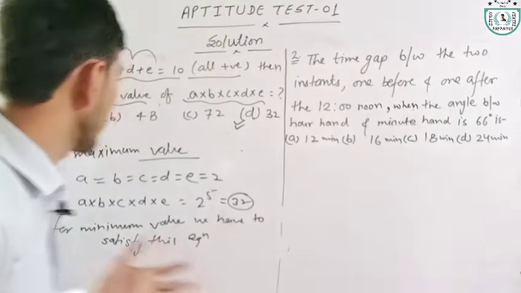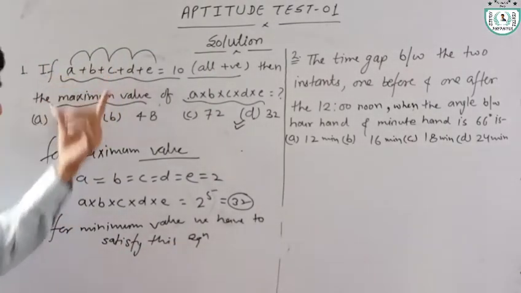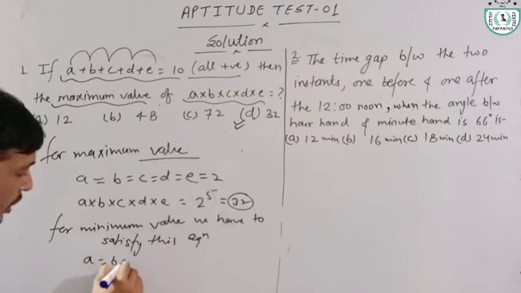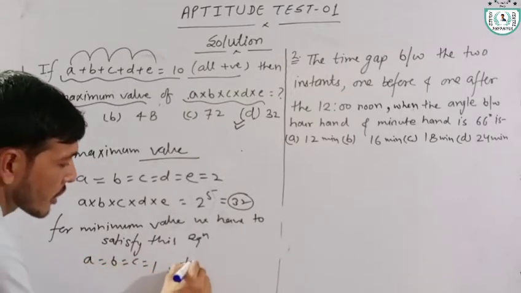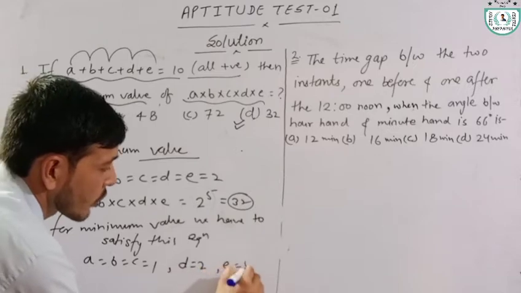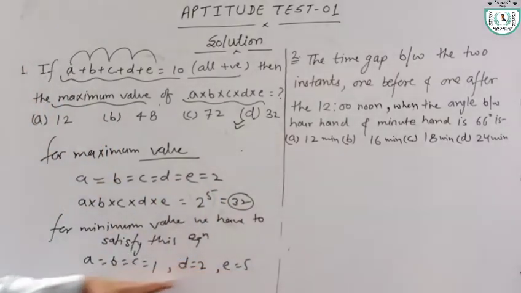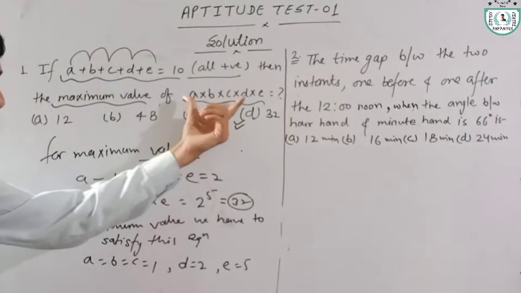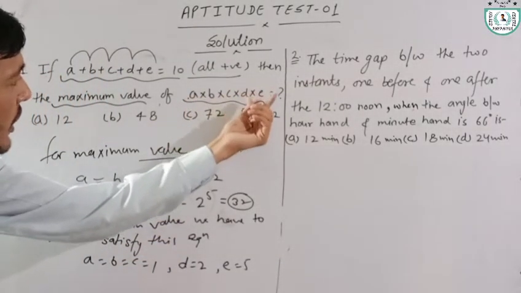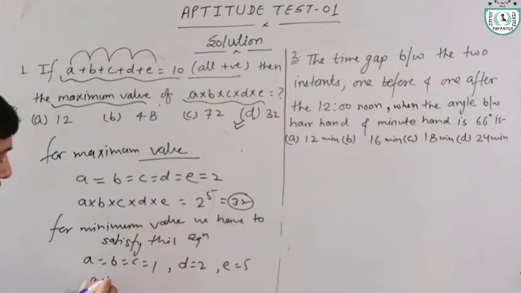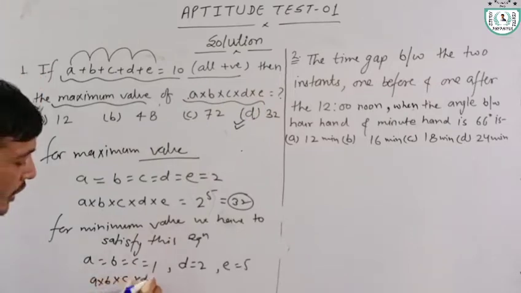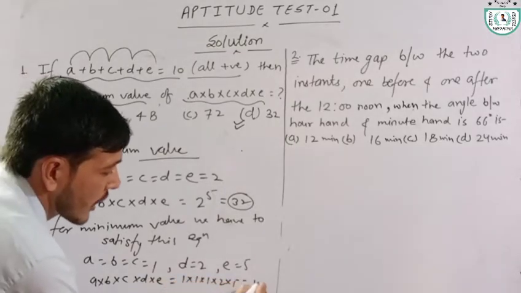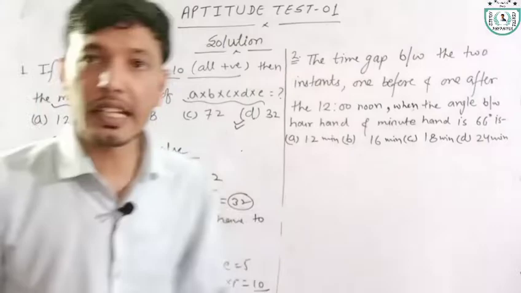Now for minimum value I can put a is equal to b is equal to c is equal to 1 and d is equal to 2 and e is equal to 5. These are the minimum values of the components. Now a into b into c into d into e is equal to 1 into 1 into 1 into 2 into 5 is equal to 10. Minimum value of this function is 10.